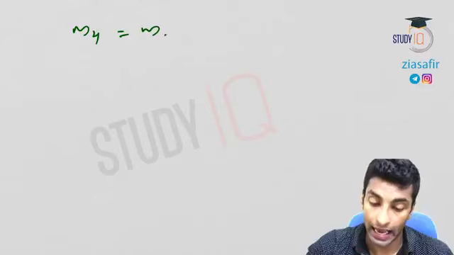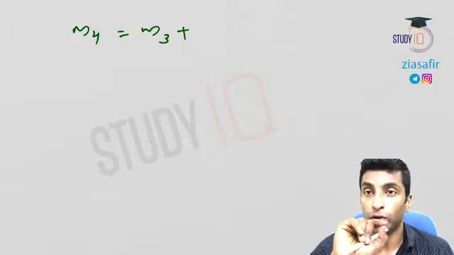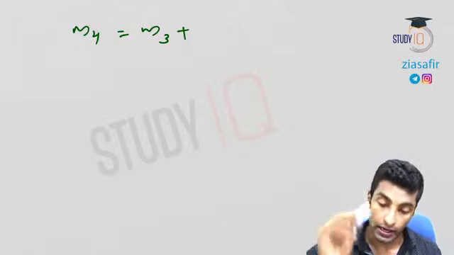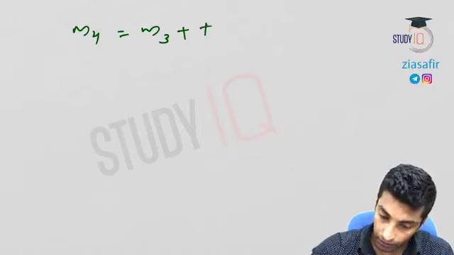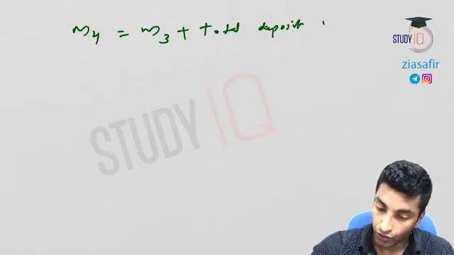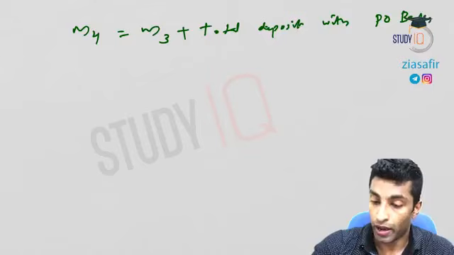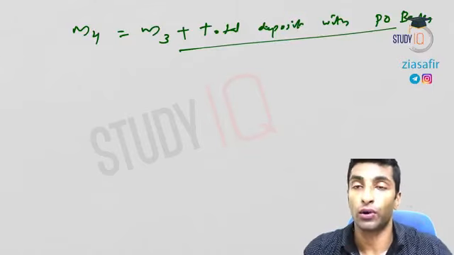M4 is obviously whatever we have discussed now, that is M3, plus now what we have left out? We have left out the deposits in the post office. So we will write here total deposit with post office banks. So M4 means every deposit is included.